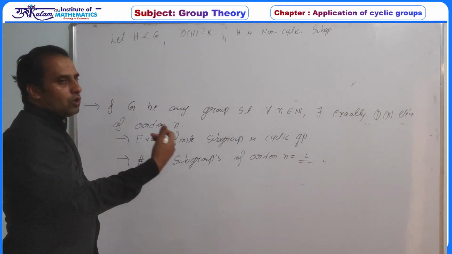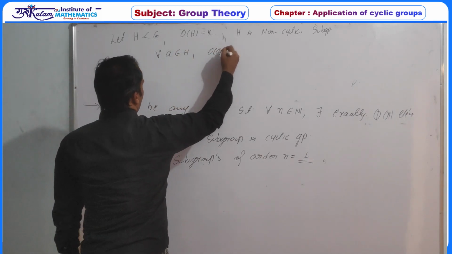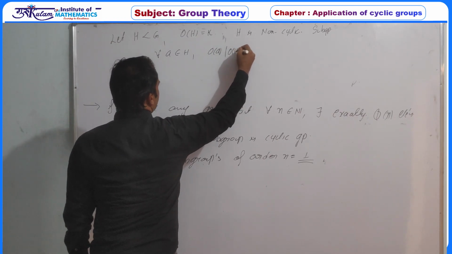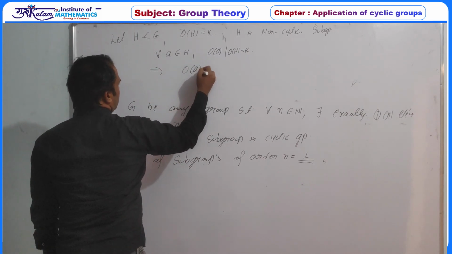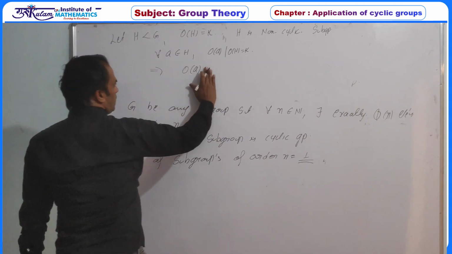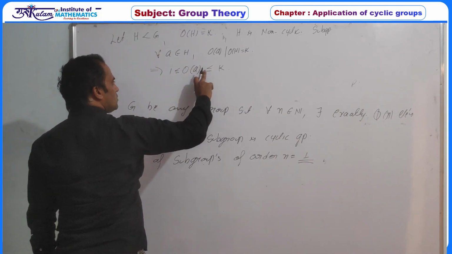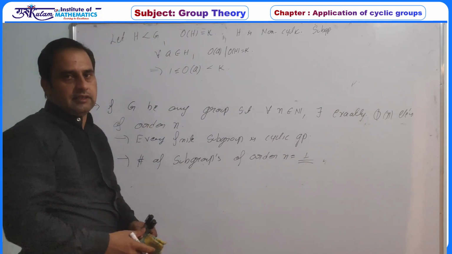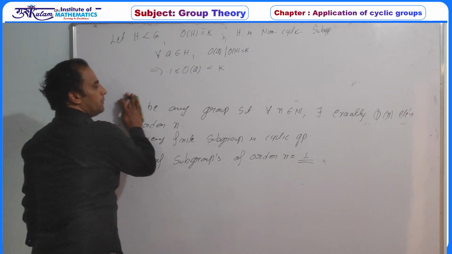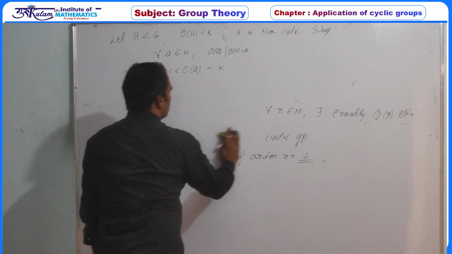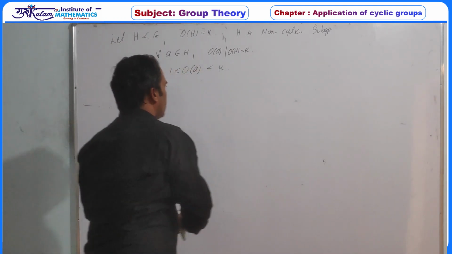Now, by Lagrange theorem, the order of every element A belonging to H divides the order of H, which is K. So the order of A can be at most K and at least 1. Now the group is non-cyclic, so the order of A is strictly less than K, because if H has an element of order K, then it must be cyclic. So the possible order of any element in H is from 1 to K and never equal to K.